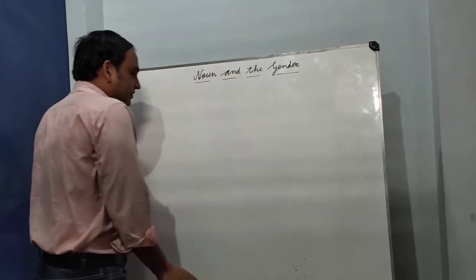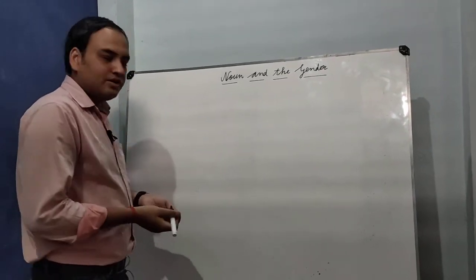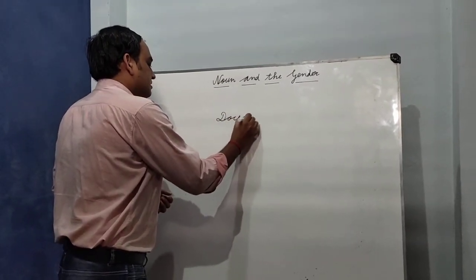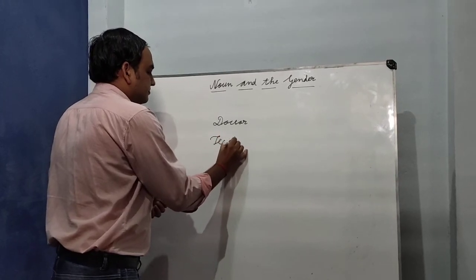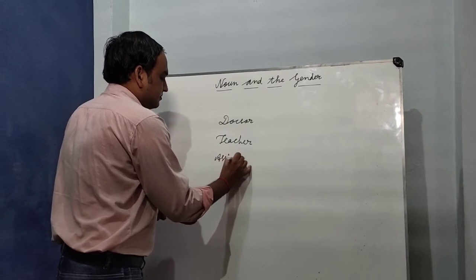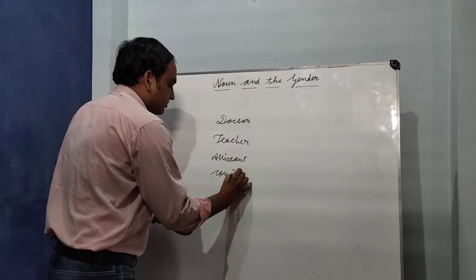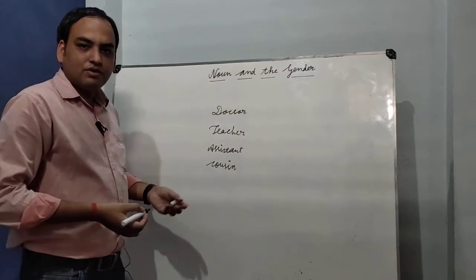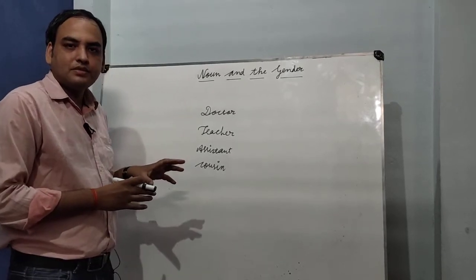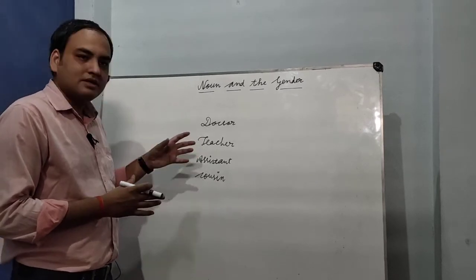Okay, now we will discuss here about common gender. Basically I have told you so many examples. Suppose doctor, teacher, assistant, cousin. These are the words. There are so many words. I have written a few words on the board here. They give you the idea of how we can identify a common gender.